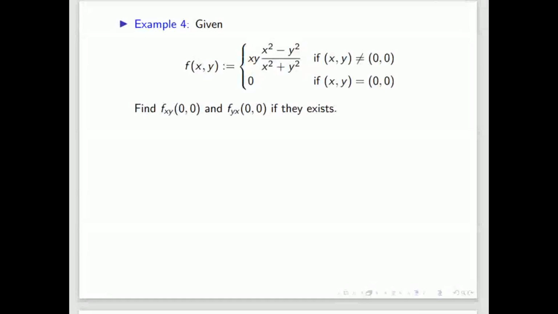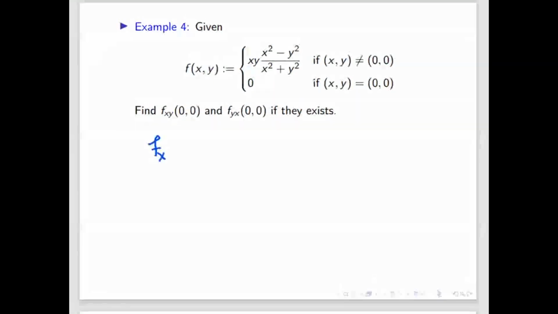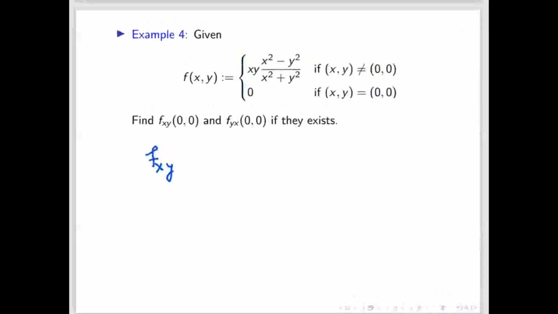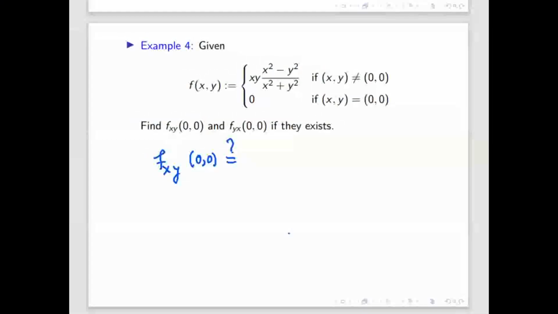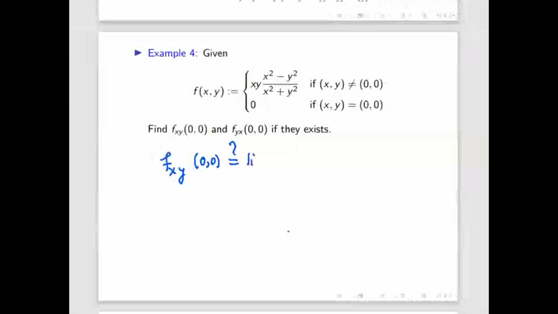So what is the definition of fxy at 0, 0? So this is not equal. If the limit exists, then we'll say it is equal. So tell me what to write in terms of limit. So fxy means first we will differentiate with respect to x and then we are differentiating with respect to y.